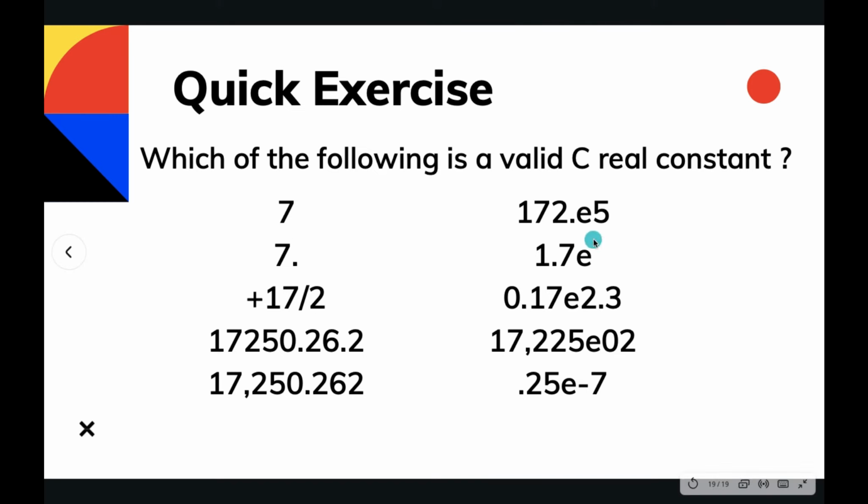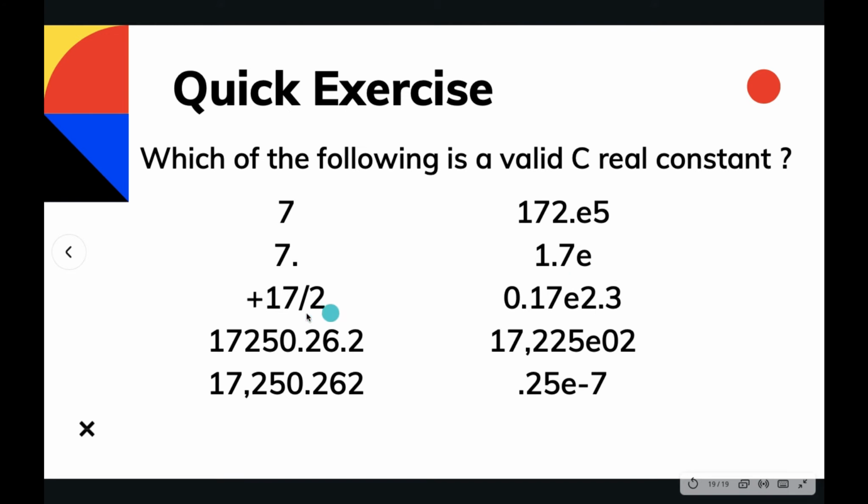Next we have 172.E5. At least a digit must follow the decimal point. Thus it is not a valid real constant. Next we have 7. Again, no digit after the decimal point, so it is not a valid real constant. Then we have 1.7E. There should be a number after E, therefore it is again not a real constant.